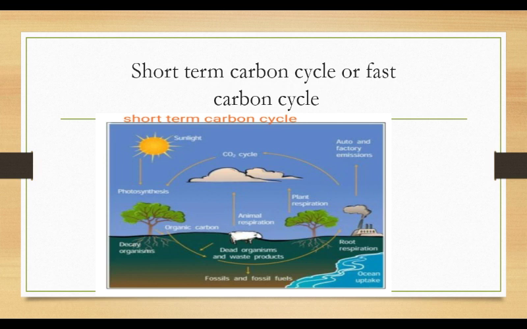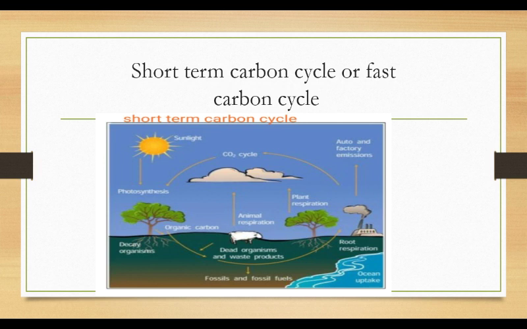How will it become part of the atmosphere? When it dies, there will be some microbes which cause decomposition of that plant. Those microbes participate in the degradation of that plant, they eat that plant as their food, and they release carbon dioxide into the atmosphere as a byproduct, right?